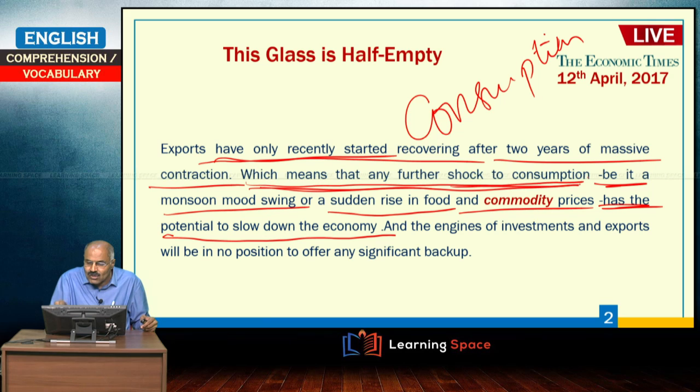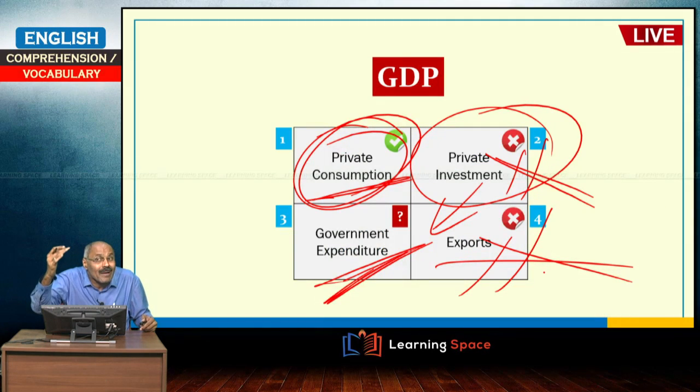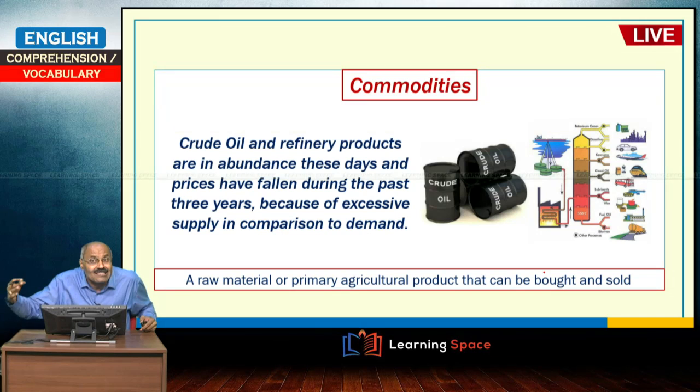So, any further shock to consumption, be it a monsoon mood swing or a sudden rise in food and commodity prices, has the potential to slow down the economy. And the engines of investments and exports will be in no position to offer significant backup. Now, as the growth is predominantly because of consumption, engines of investments and exports will be in no position to offer any significant backup, right. So, primarily growth is driven by consumption, then if something happens because of adverse factors to consumption, then growth will be badly affected. That is the meaning.